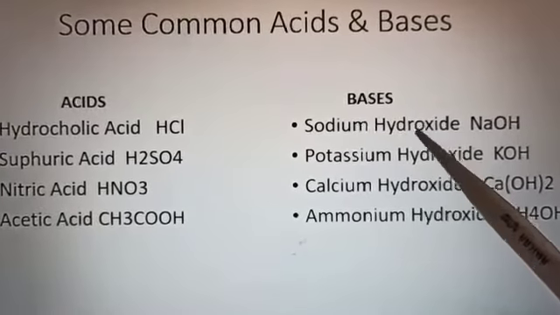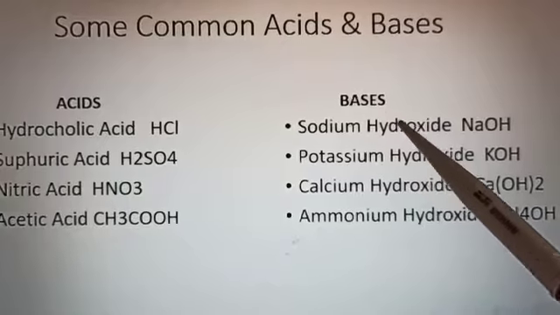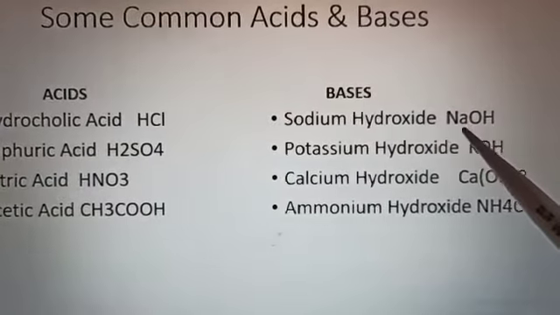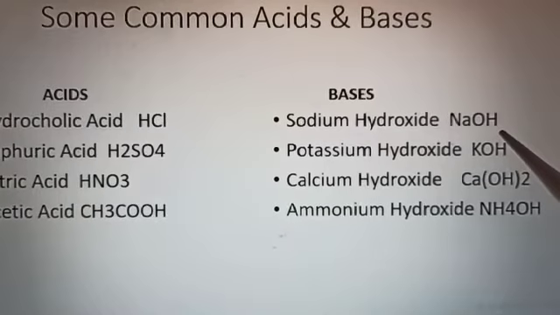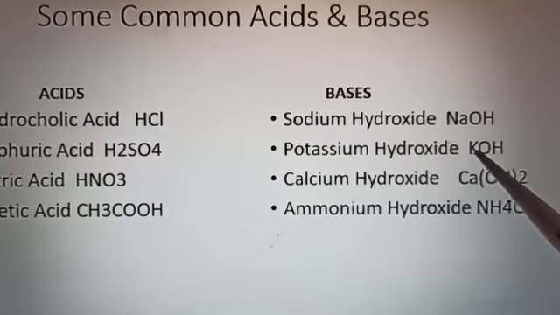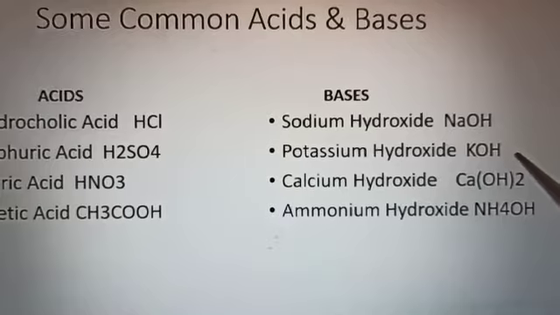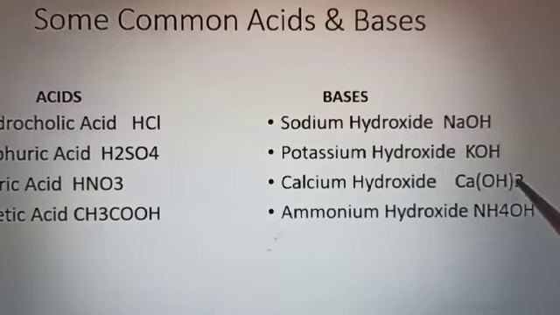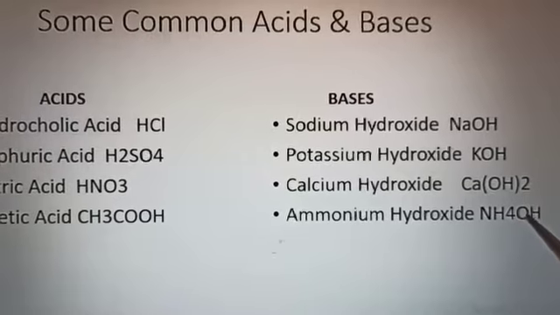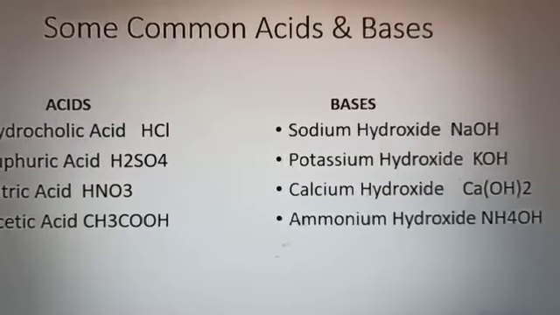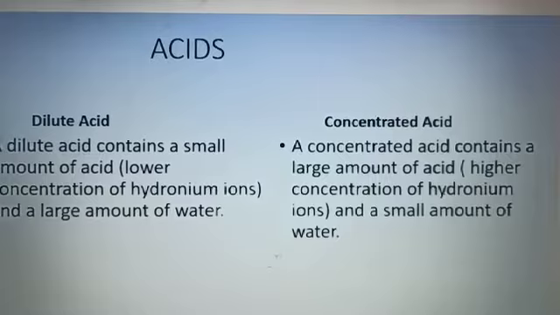In the same way, if you look at bases, NaOH has a hydroxyl ion, Na plus and OH minus ions, KOH gives K plus and OH minus ions, Ca(OH)2 gives Ca 2 plus and OH minus ions, NH4OH gives NH4 plus and OH minus ions.